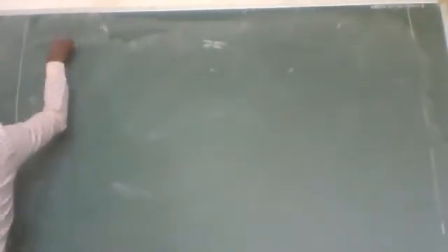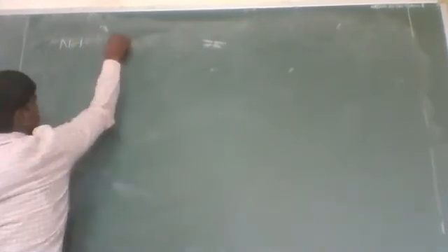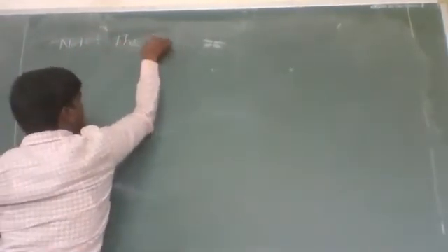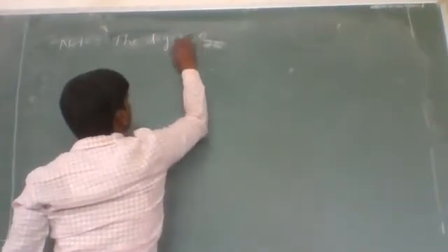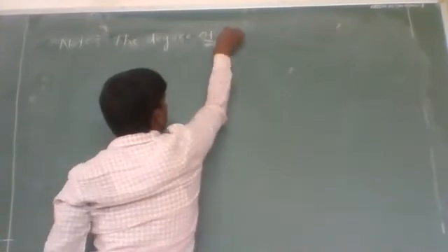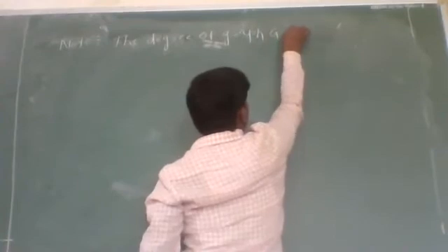Therefore, from this we can conclude that the degree of graph G is always even.